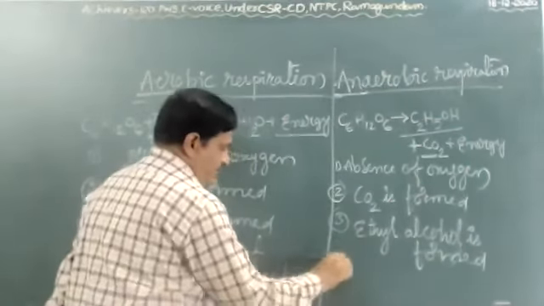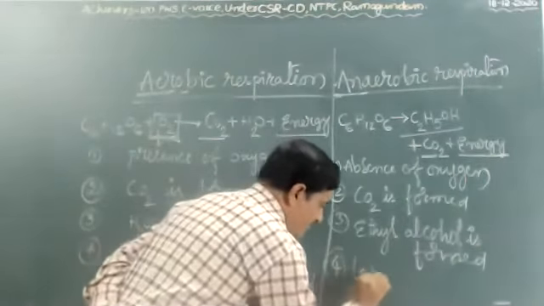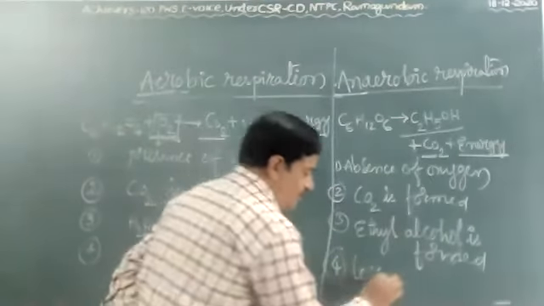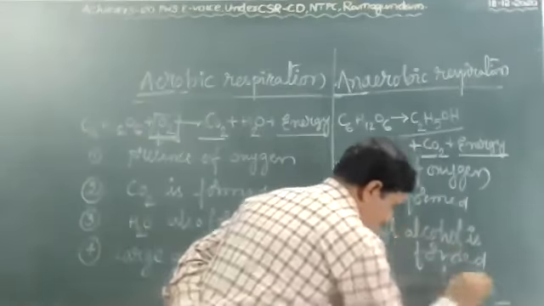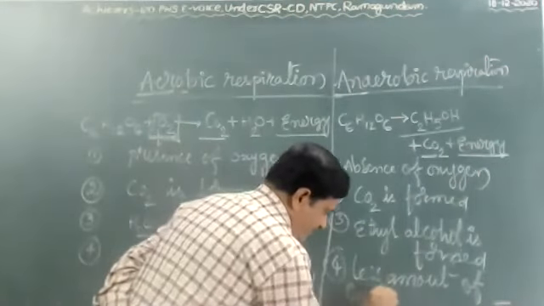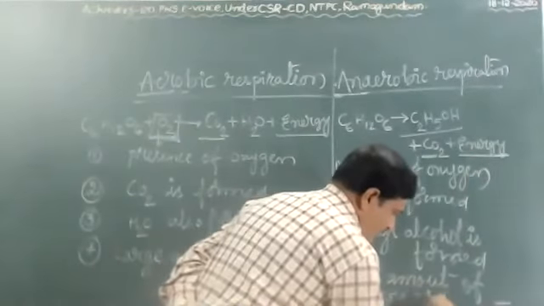Here, in anaerobic respiration, a less or small amount of energy is produced.